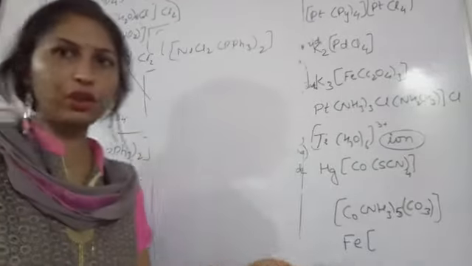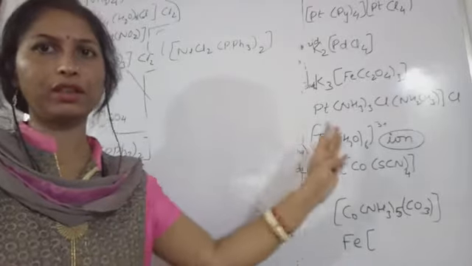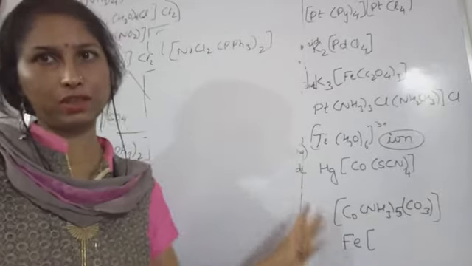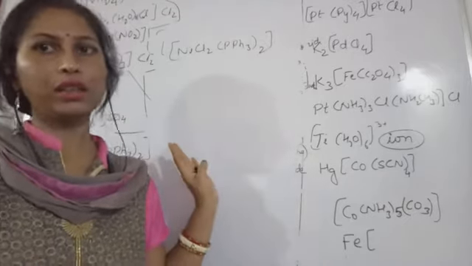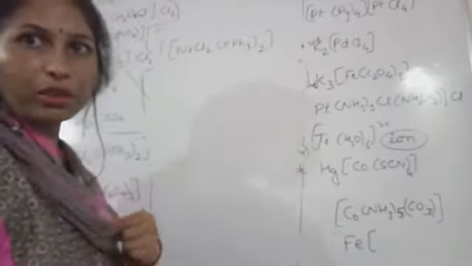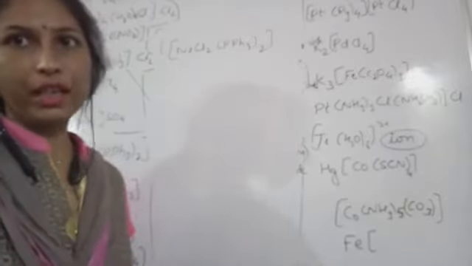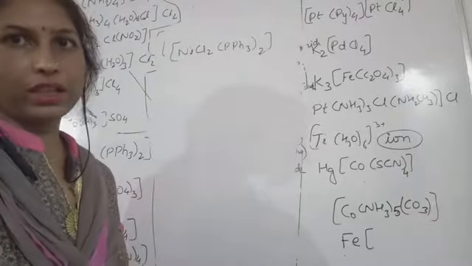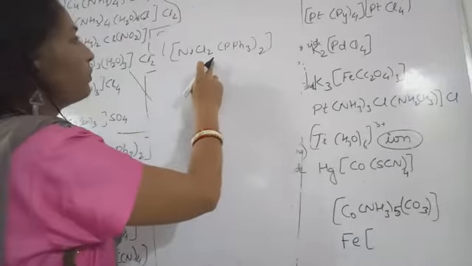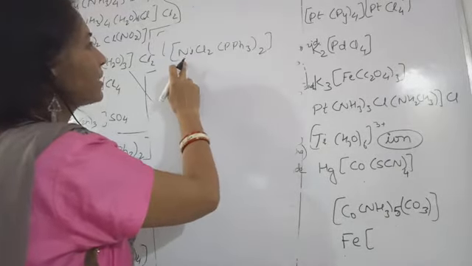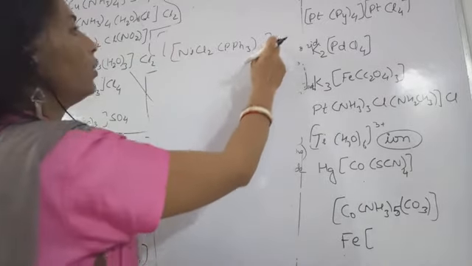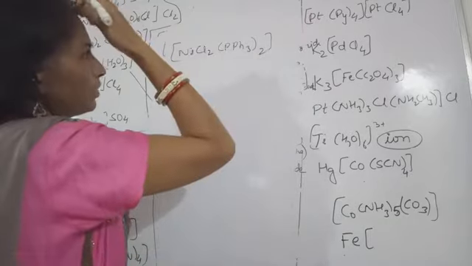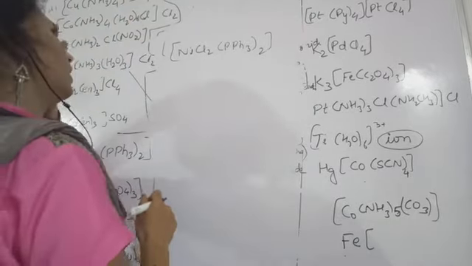Okay, after seeing this video, you won't have any problem in solving or writing the IUPAC names of the structural formula of the compounds which are given in your textbook. Okay, so you can write down the names of all the compounds. So I'm putting so much effort in order to make you comfortable in writing the IUPAC names of these coordination compounds. Okay, so see here, this will be what? Ni means nickel is the metal, and PPh3 twice. Okay, so no counter ion is present here. So you check it out. What the name will be?